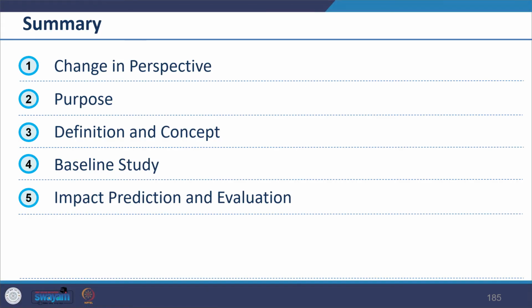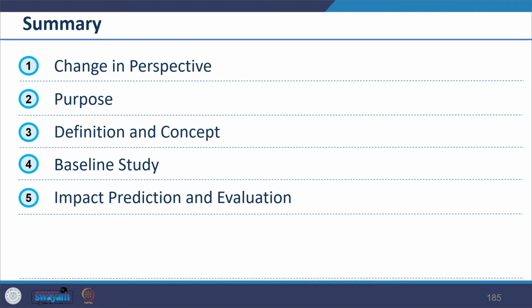So we have seen a range of things. So we'll wind up for today. Summarizing what we covered, we looked at the change in perspective, like how culture was seen before in terms of assessment we did, and then how we looked at different purposes of undertaking cultural assessment, and then we looked at definitions and concepts.